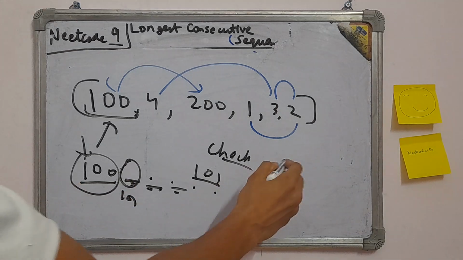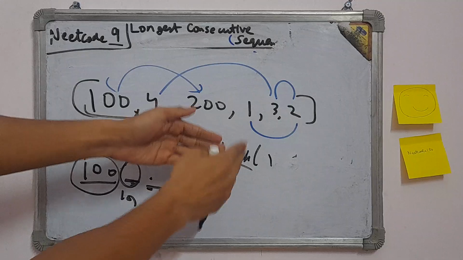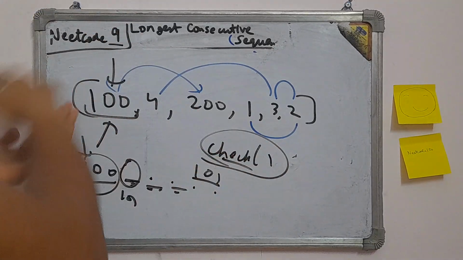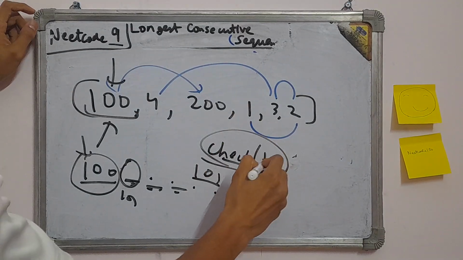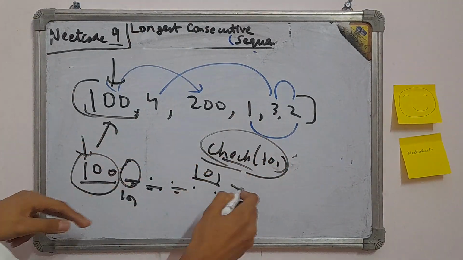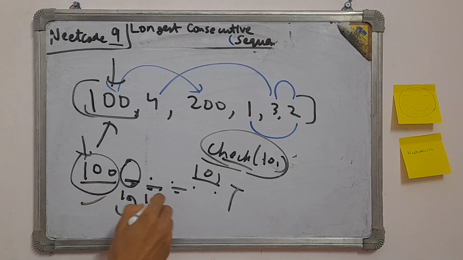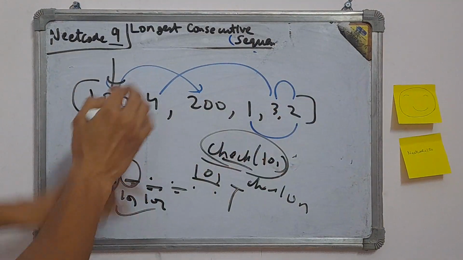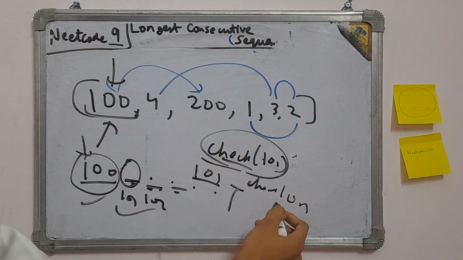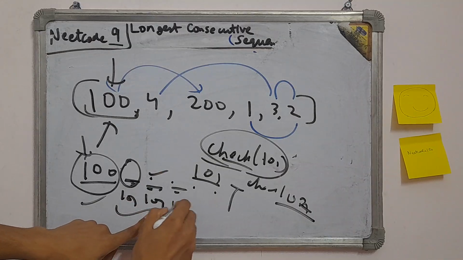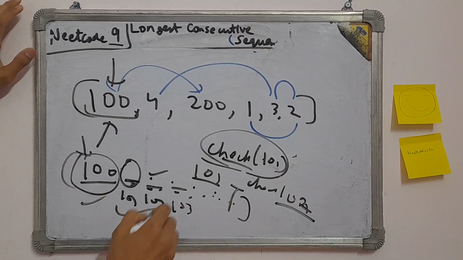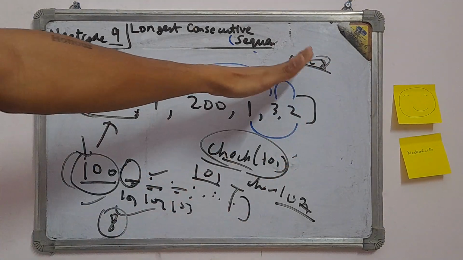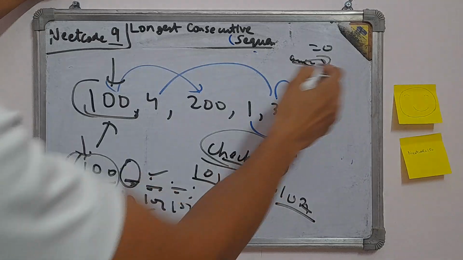So let's call this function check. In this function, we assume that this is a starting point. Each time we call this function, it will check the full array for an element. Let's say we check 101. If we got true, that means 101 is done. So now check for 102. We call the function again, check 102, and again it goes a full loop. If we can find 102, that means 102 is done. Now check for 103 and keep going until you can't. Let's say we get length 8. So store that in the answer variable as 8, as this is the highest we have so far. Earlier we had 0 because no answer, then we have 8.